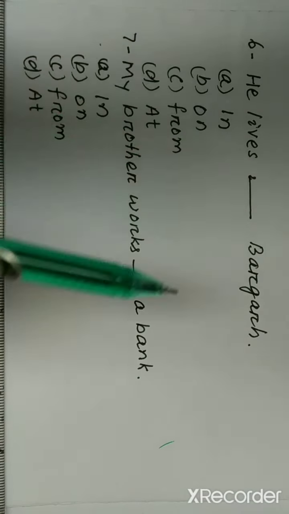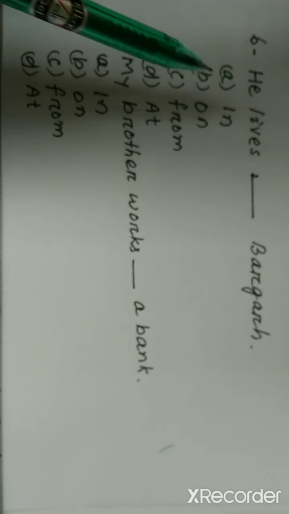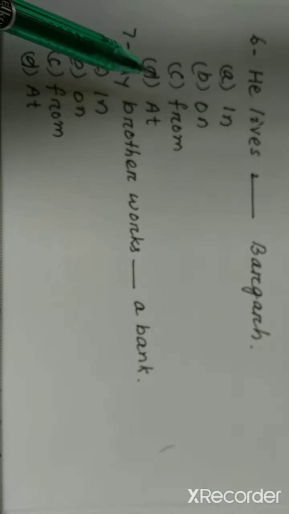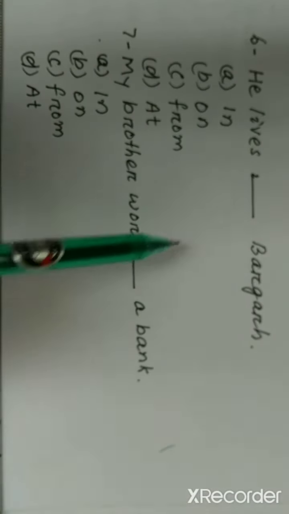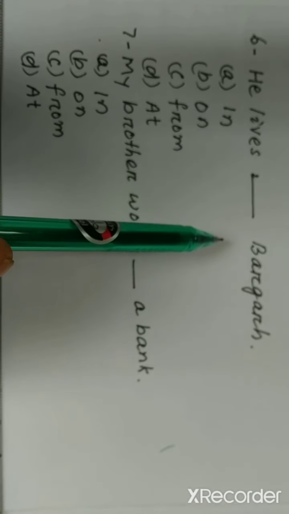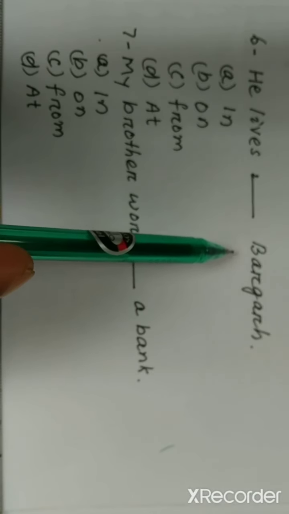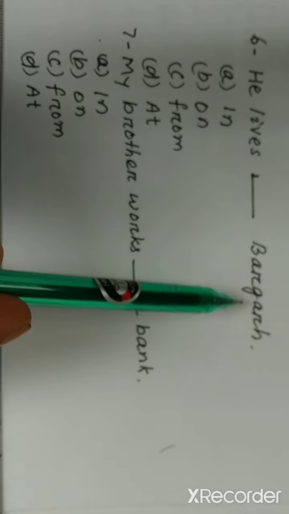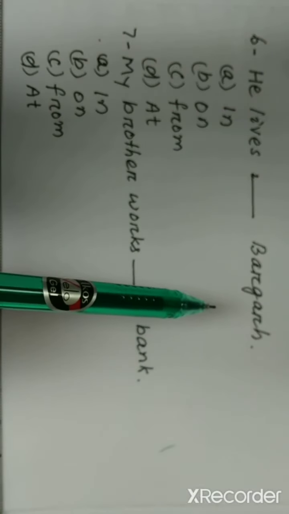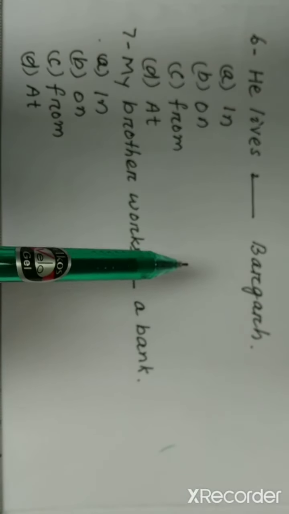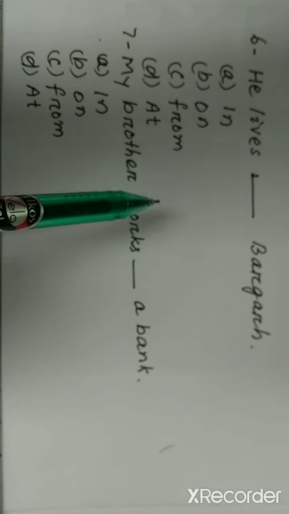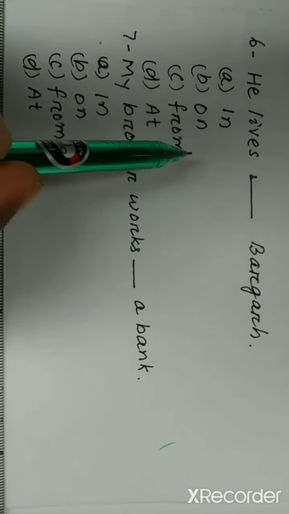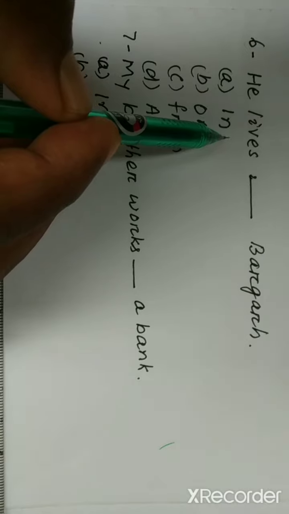Number 6. He lives dash Bargarh. Option A, in. Option B, on. Option C, from. Option D, at. Here there is no specific point like ward number 9. Bargarh is a large area. So in this case, when the areas are large, the preposition in is used.